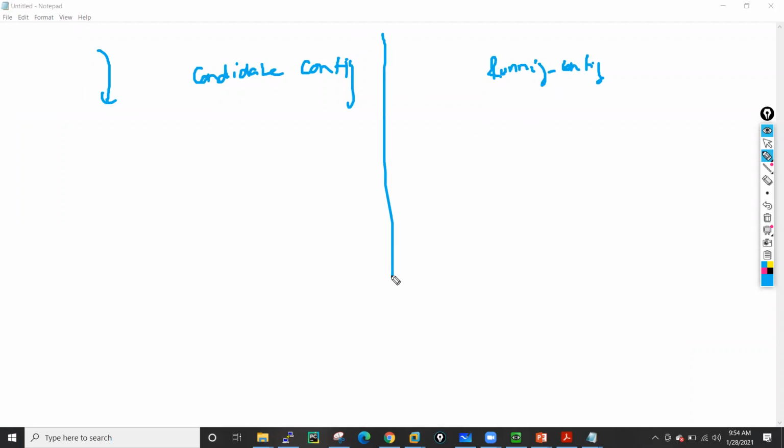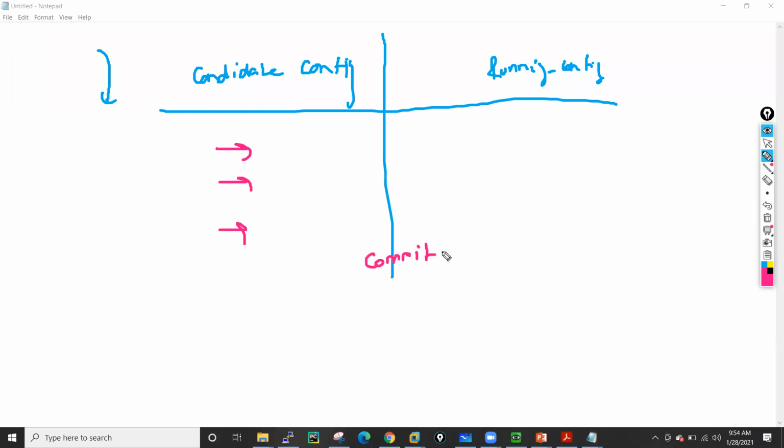Whatever changes you make in your firewall are saved into the candidate config file. If you want to make these changes permanent, you have to run one command, which is the commit command. After running commit, whatever configuration you have in the candidate config is saved into the running config file, meaning it is just copied after the commit.